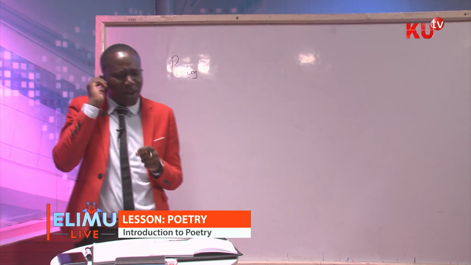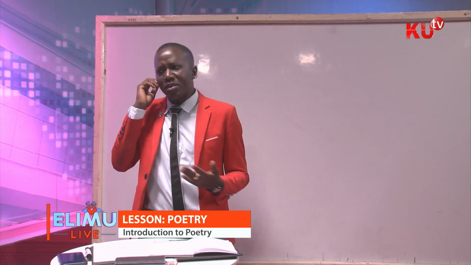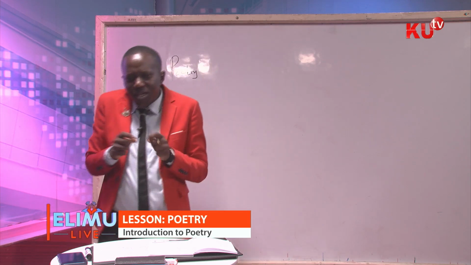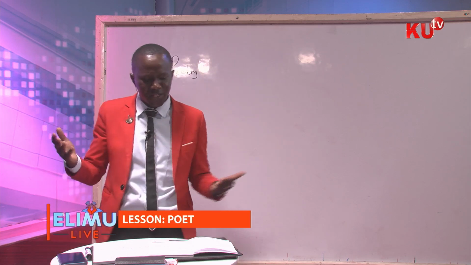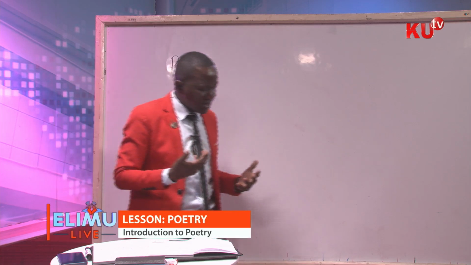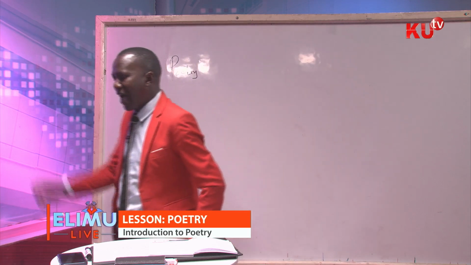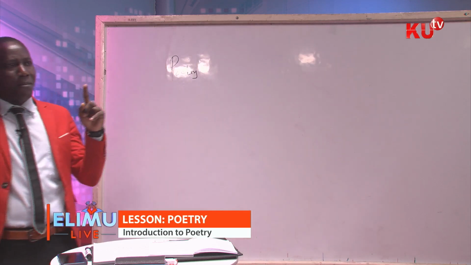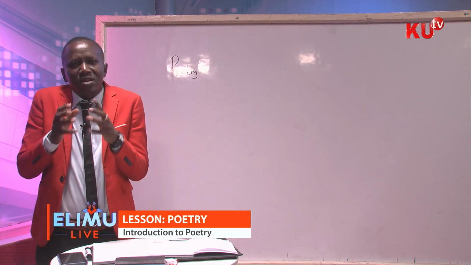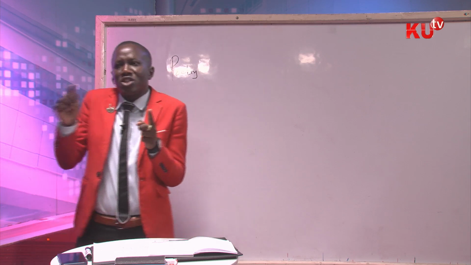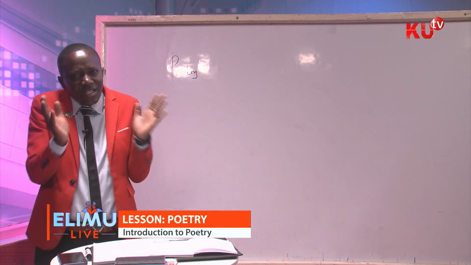So that's a paradox. If somebody says cheap things are expensive, that's a paradox. Cheap things are expensive. That is a clear paradox in a work of poetry or in any written work. Somebody can say, I can resist everything but temptation. This person has already said he can resist everything, and then he said but temptation. That is a paradox.